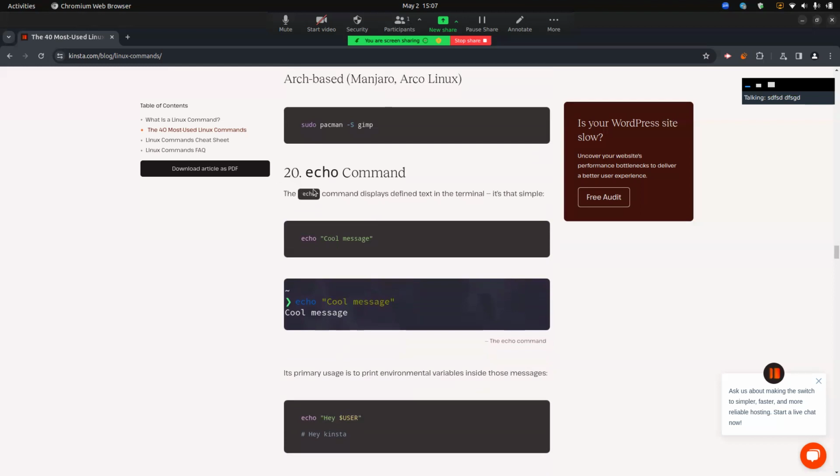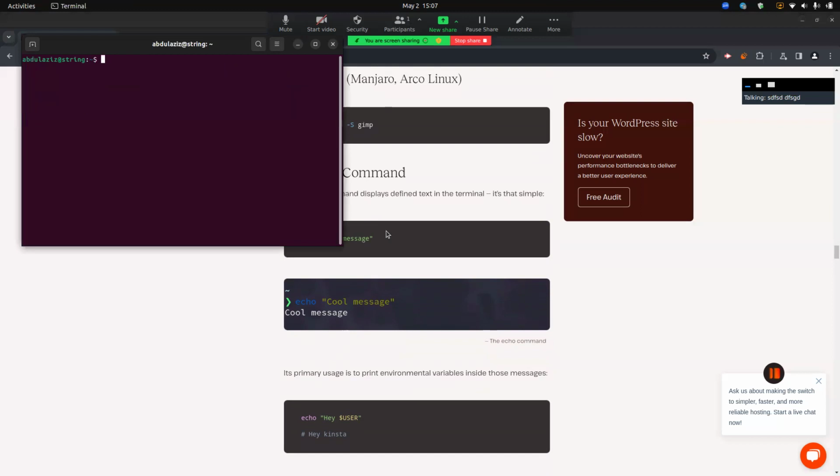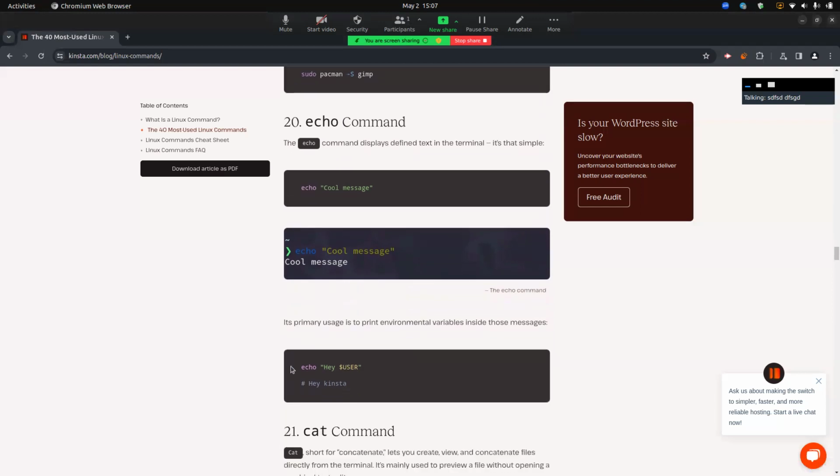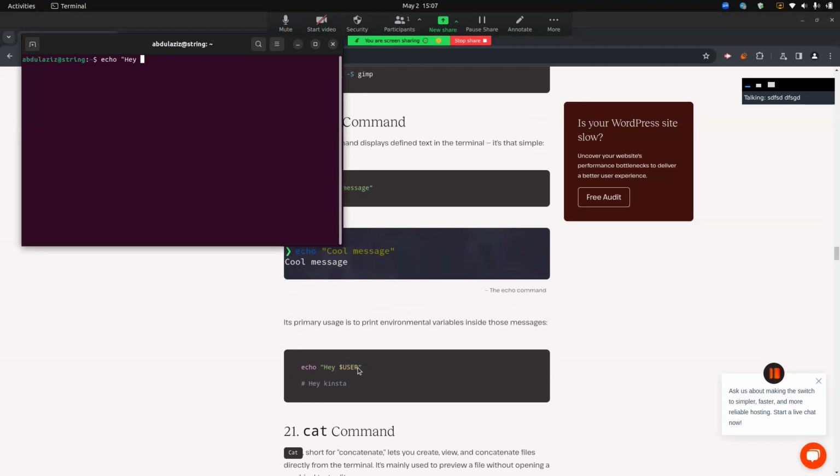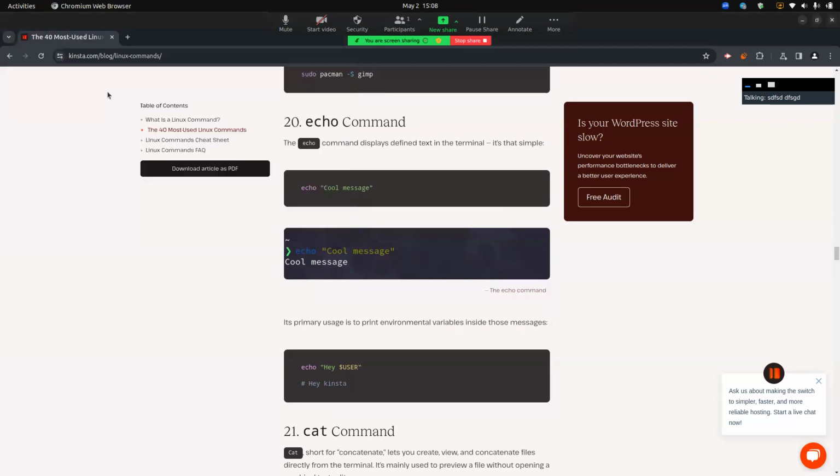The echo command displays defined text in the terminal. Is that simple? Just use echo. Echo hello world, for example. And here you can see echo performs and displays the defined text in your terminal. We can also use echo with global variables, like echo hey and the user variable. And here, as you can see, it shows hey and my username.